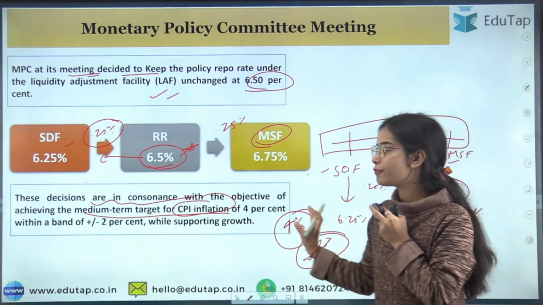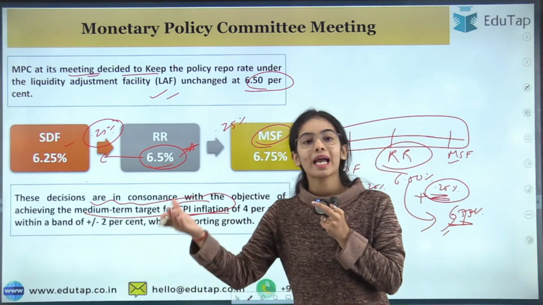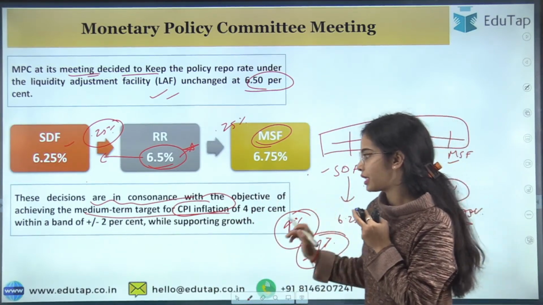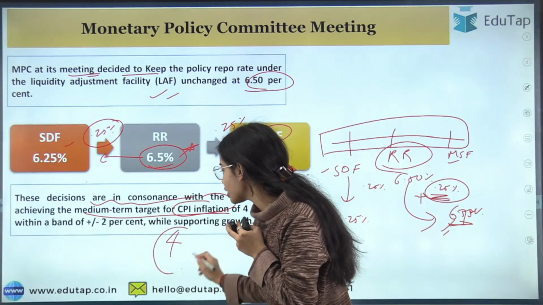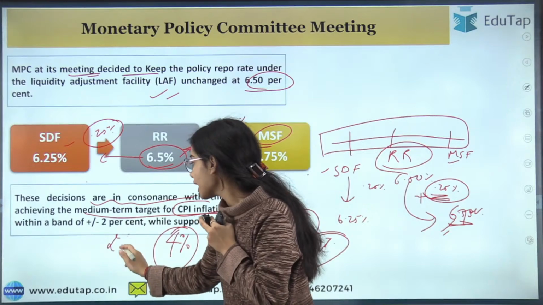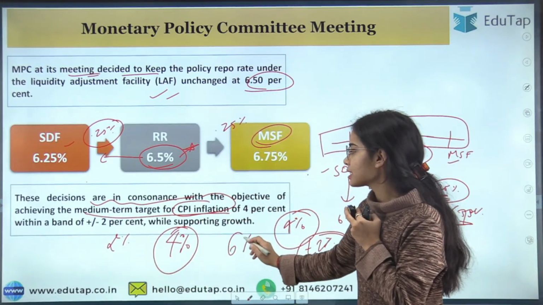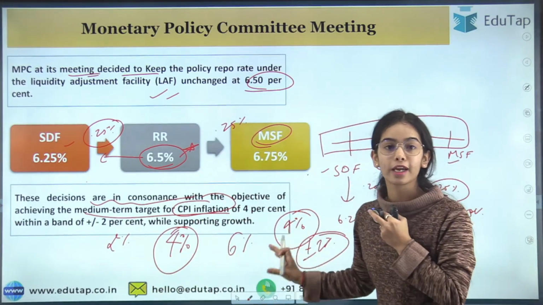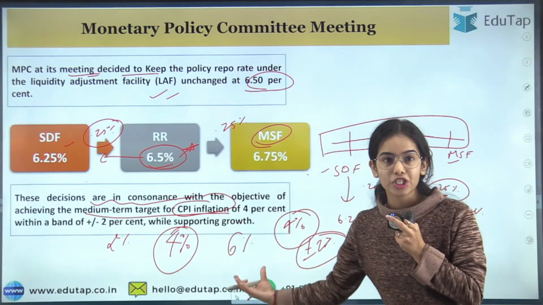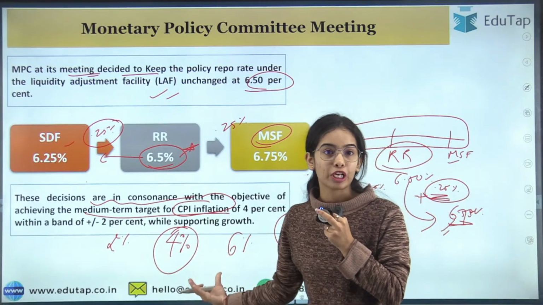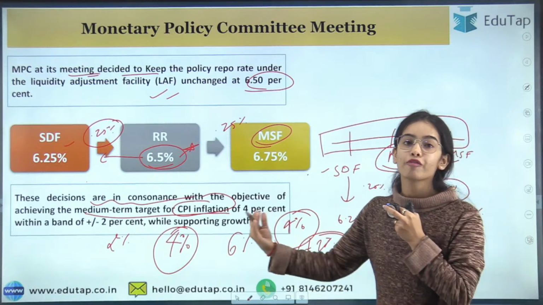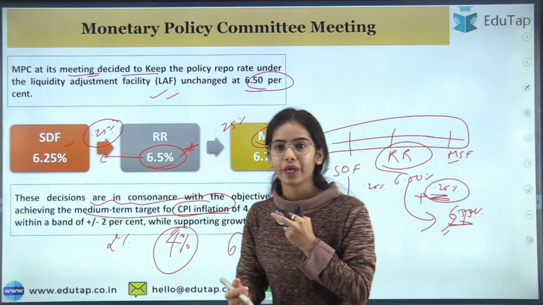That means the inflation should not go below 2% and should not go above 6%. So this is the target for the Monetary Policy Committee, that monetary policy tries to achieve 4% CPI inflation while keeping in mind the growth objective of the country, while supporting the growth of the country.